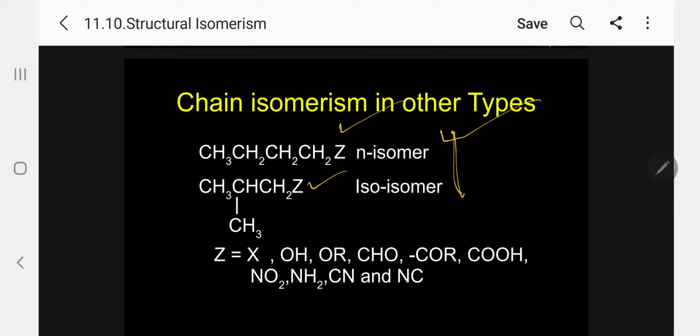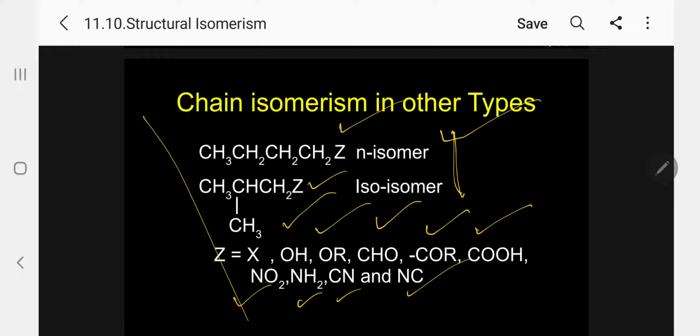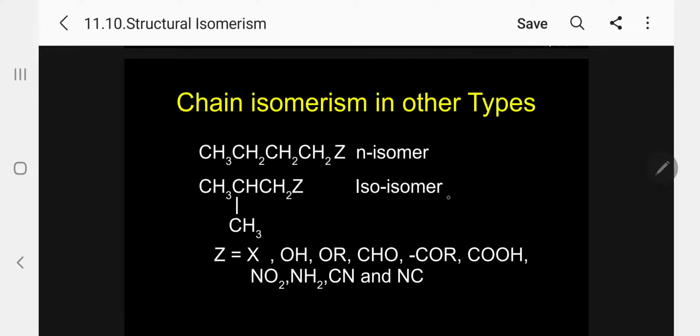So normal, iso, kindly follow. So Z may be an alcohol, ether, aldehyde, ketone, acid, nitro compound, amine, cyanide, isocyanide. All types of compound will show chain isomerism without any exception. Please follow. This is the most important.